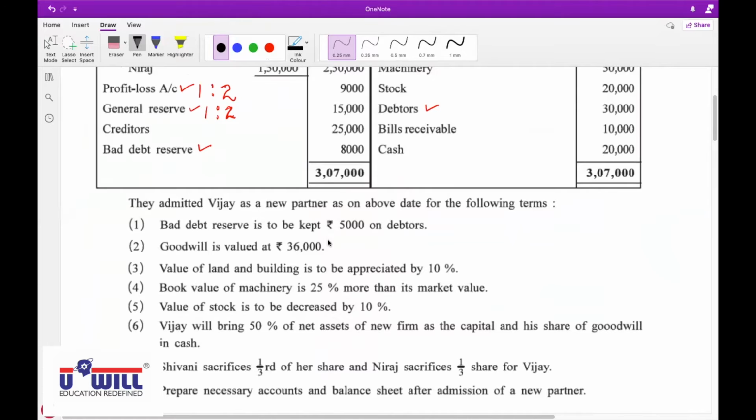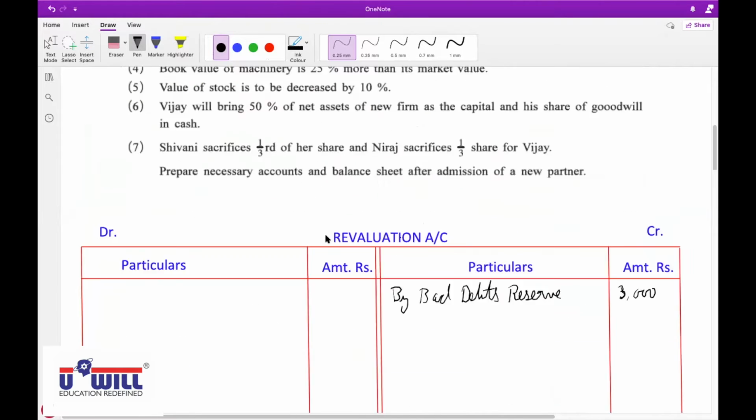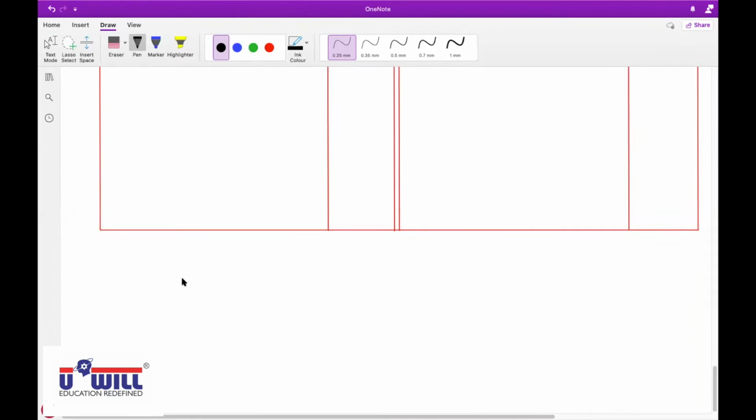Goodwill is valued at 36,000. What will we do? We will first find the sacrifice ratio. Yes, all of you write down working note 1. Before we take up this adjustment, first we will have to find sacrifice ratio, because goodwill is always distributed between the old partners in the sacrifice ratio.